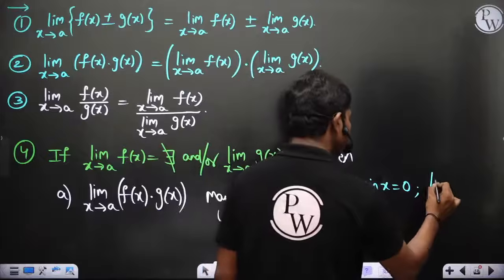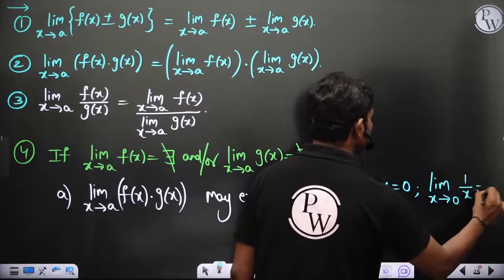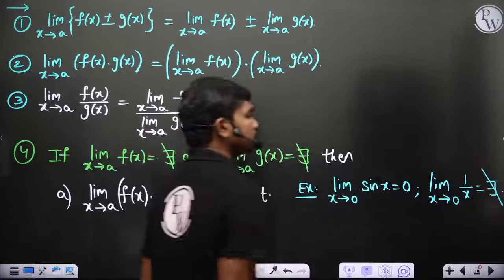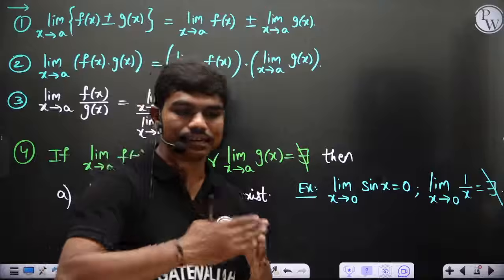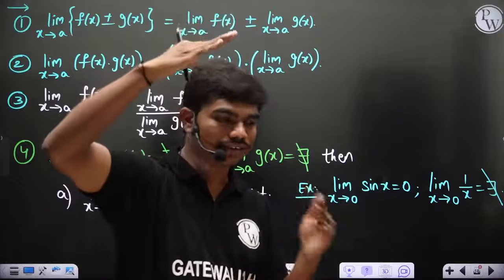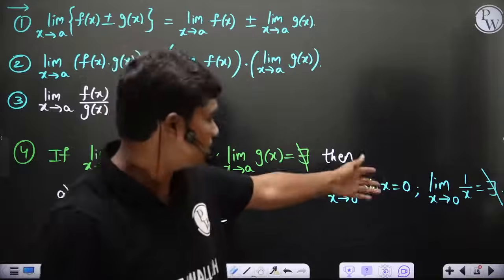Then second, you know limit x tends to 0 1 by x. I have shown you clearly this does not exist. Okay, so x tends to 0 1 by x does not exist, because I've shown you using the graph of y equal to 1 by x. In the right neighborhood the value is plus infinity, and in the left neighborhood the value is minus infinity. The function is discontinuous at that point, and ultimately this limit does not exist.